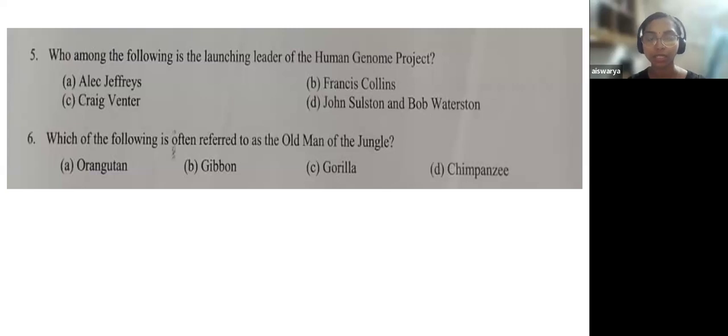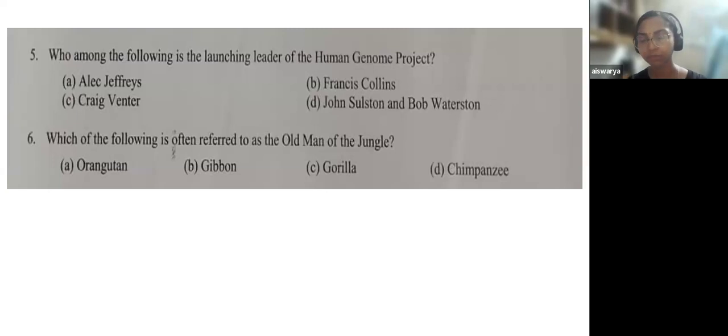So the fifth question is, who among the following is the launching leader of the Human Genome Project? The Human Genome Project is discussed in Standard 12 NCERT Biology, but the leader of the Human Genome Project was not directly mentioned in the textbook. So if you had extra reading, you could have cracked this question. Otherwise it is very difficult, because here you cannot eliminate any option, as all the other names are not that familiar.